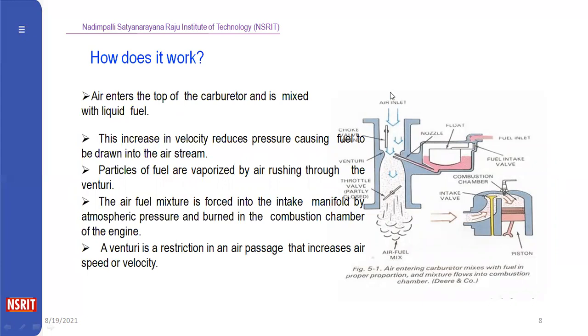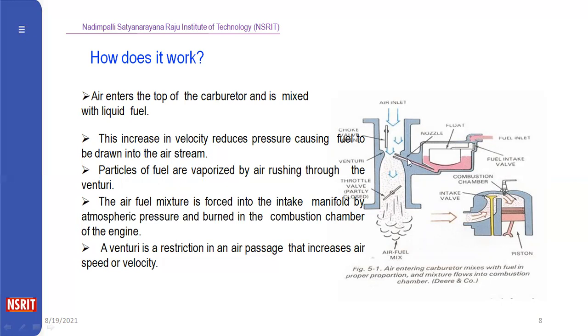Here is the inlet, where atmospheric air enters through this part. After that, this is called the float chamber. In this, we are providing one float. Here the fuel means petrol. The petrol enters the float chamber, where the float floats on the upper side. When the float goes to the upper side, the fuel inlet valve is automatically closed.